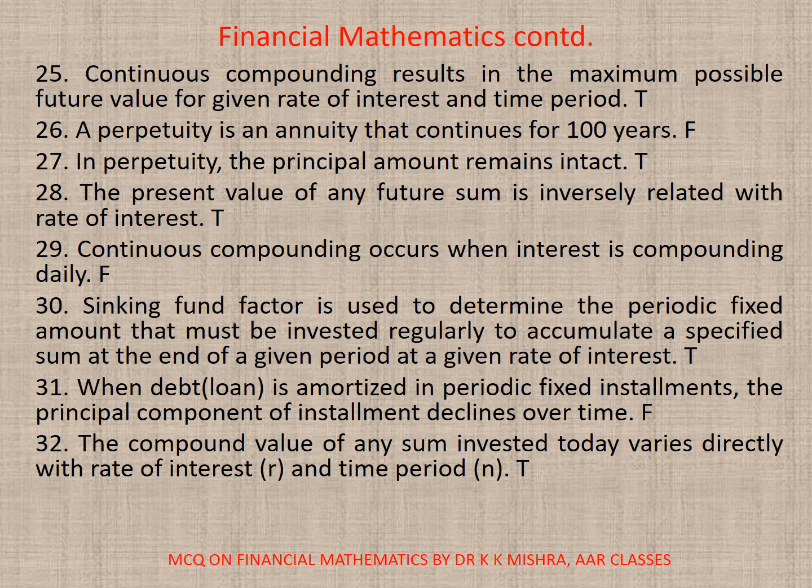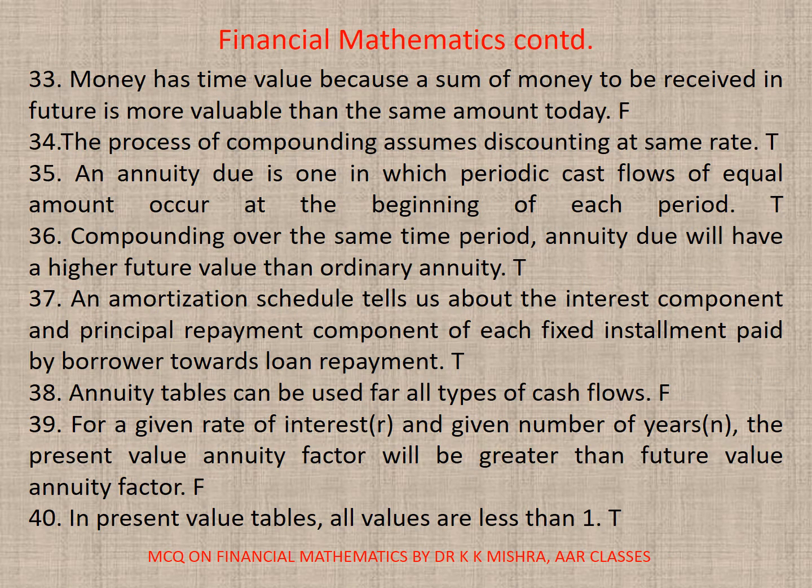31. When debt, that is loan, is amortized in periodic fixed installments, the principal component of installment declines over time. False. 32. The compound value of any sum invested today varies directly with rate of interest R and time period N. It's true. 33. Money has time value because a sum of money to be received in future is more valuable than the same amount today. False. 34. The process of compounding assumes discounting at the same rate. It is true.